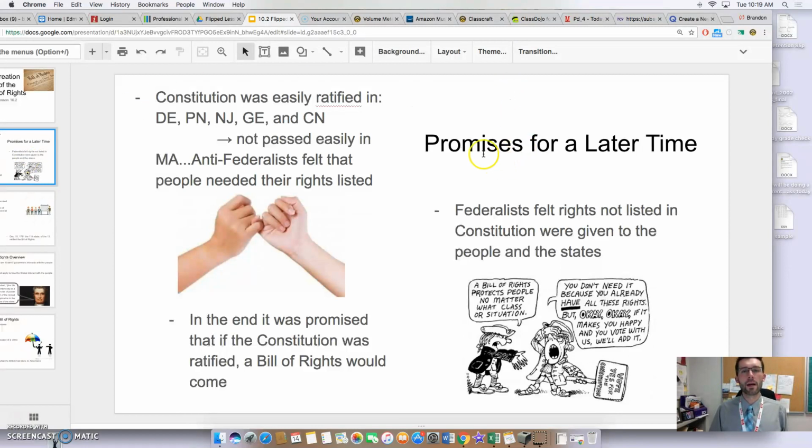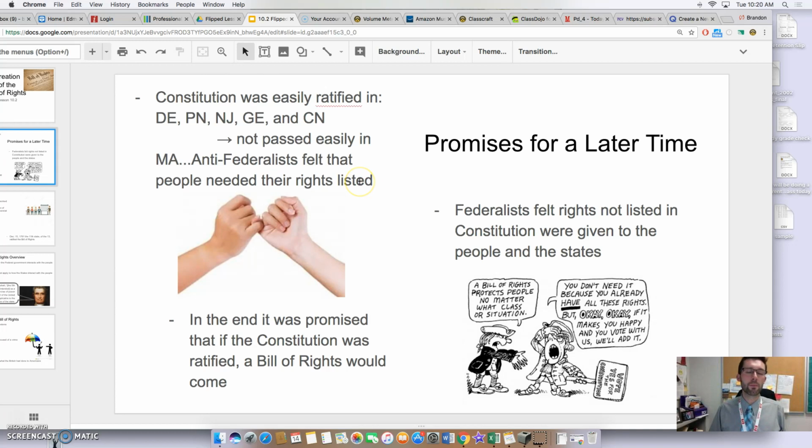Let's talk about what I titled Promises for a Later Time. Now, the Constitution, when it was finally finished, was easily ratified in Delaware, Pennsylvania, New Jersey, Georgia, and Connecticut. However, it was not easily ratified in Massachusetts. The reason behind this is the group called Anti-Federalists. Now, the Anti-Federalists, if you remember, were against the signing of the Constitution. And their main reasoning was that they didn't feel that people's rights were listed in the Constitution.